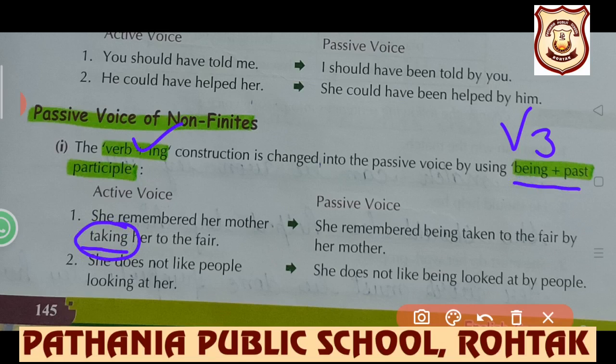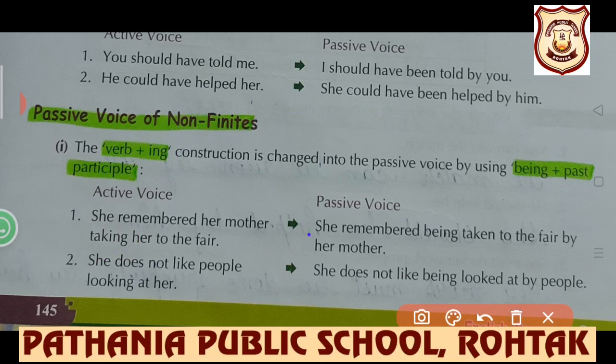Being plus third form. So taking will be changed into being plus third form. Rest changes are the same. Subject into object, object into subject, use of third form. Only focus on first form plus ing, which will be changed into being plus third form of the verb.